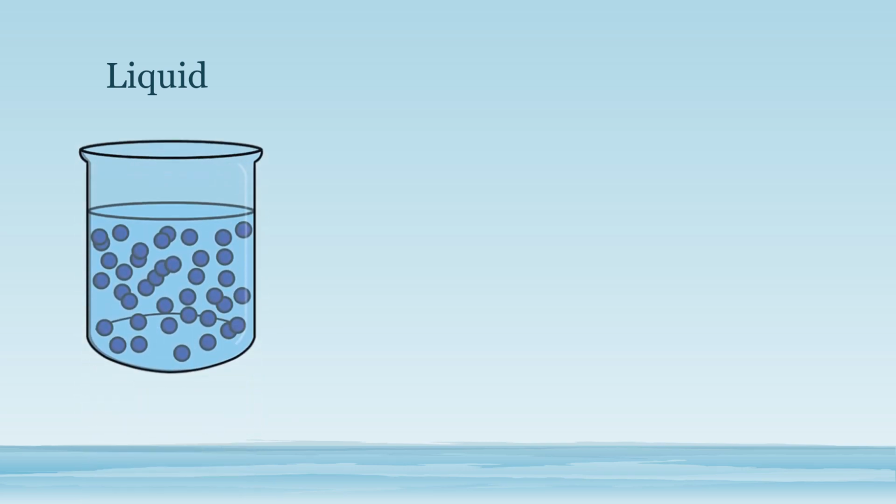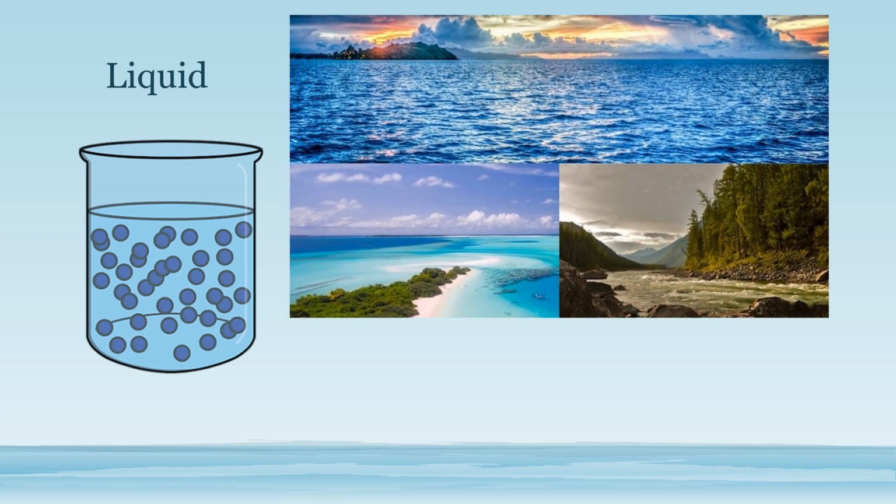Liquid. The particles that make up a liquid are not very closely packed together and can move around more than in solids. A liquid has no definite shape. A liquid has a definite volume. Liquid water is present in oceans, seas, lakes, rivers, and even underground.